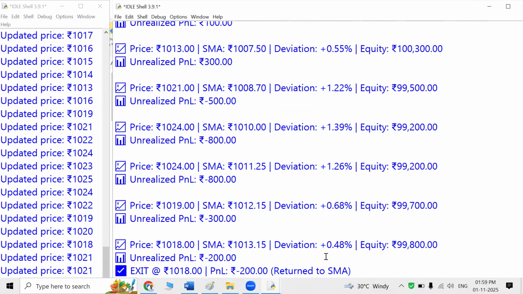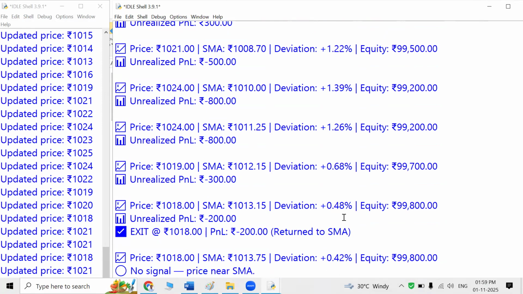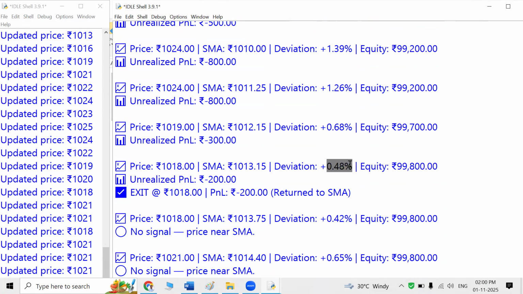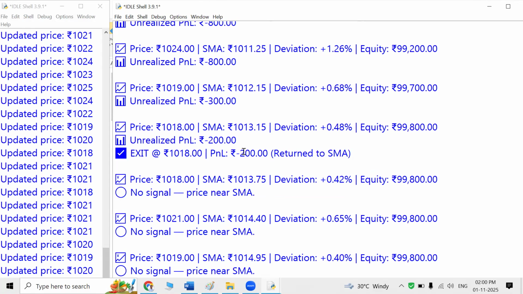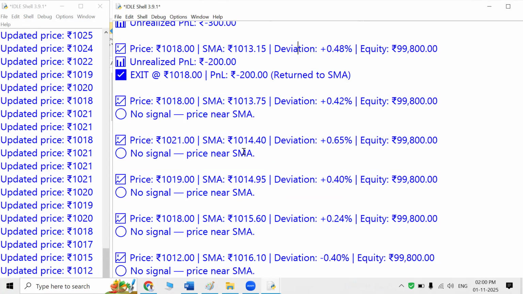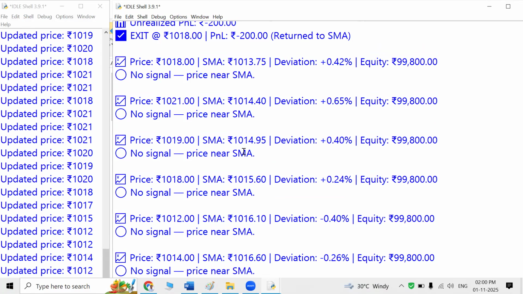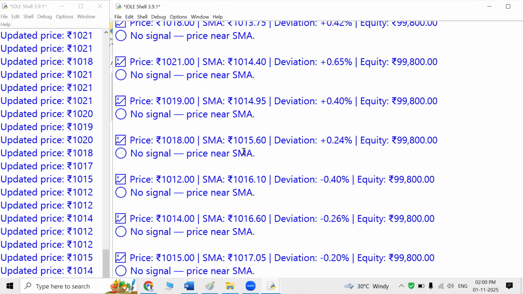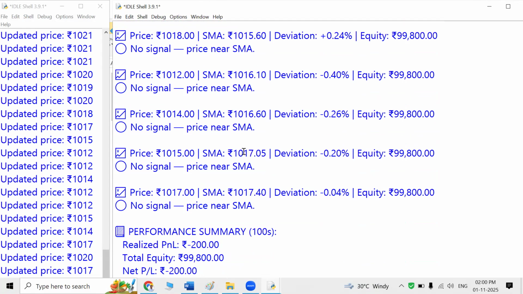So we are still in a short position. Okay, we exit at a loss because the signal has come at 0.5. We ended up with a loss, but still it's completely okay, because the loss is very small. Again, it will wait for a good entry and keep on doing this process until we are satisfied with the profit or we reach a certain loss. The logic of the algo is saving the capital, making small profit or loss.